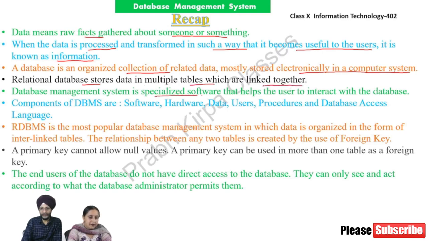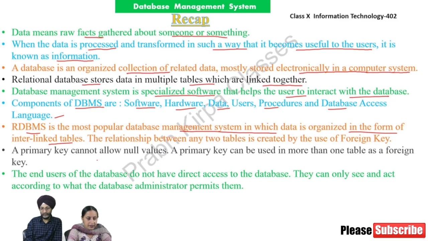Database management system is specialized software that helps the user to interact with the database. Components of DBMS are software, hardware, data, user procedures, and database access language. RDBMS is the most popular database management system in which data is organized in the form of interlinked tables.